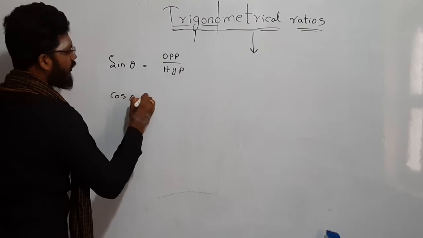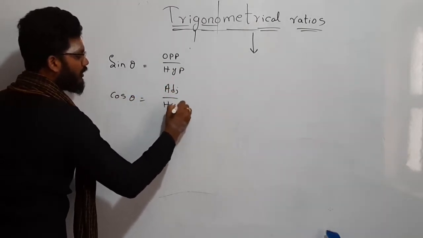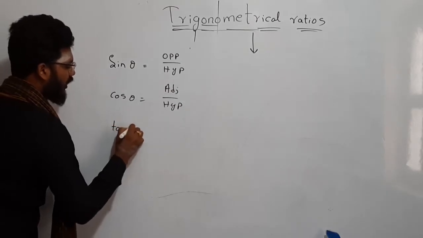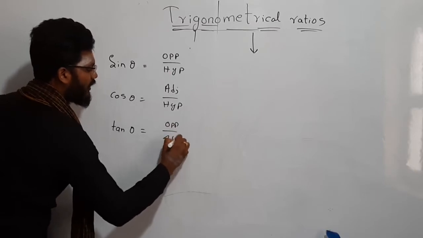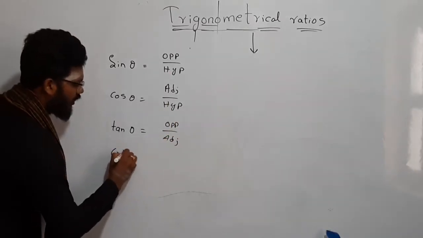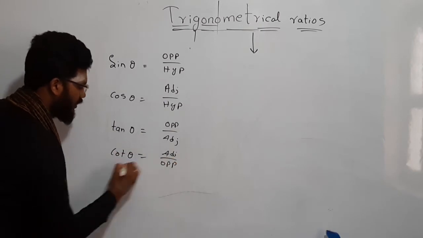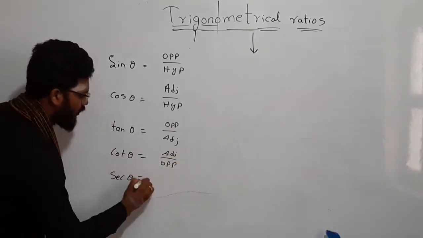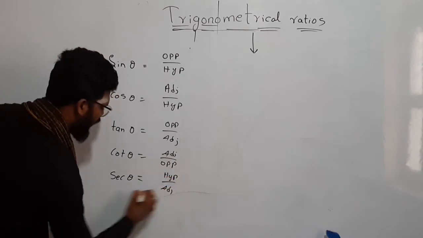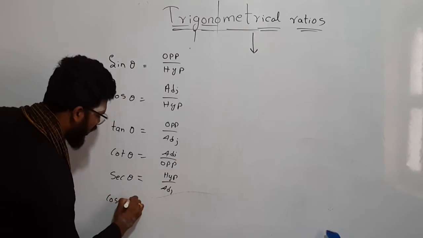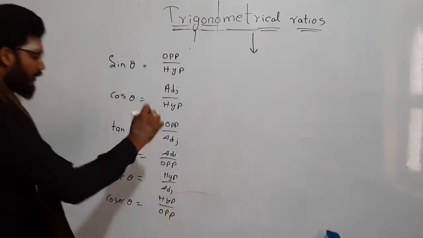Cos theta is equal to adjacent side by hypotenuse. Tan theta, where theta is the angle here, is opposite side by adjacent side. Next, cot theta is equal to adjacent side by opposite side. Secant theta is equal to hypotenuse by adjacent side. And finally, cosecant theta is equal to hypotenuse by opposite side.